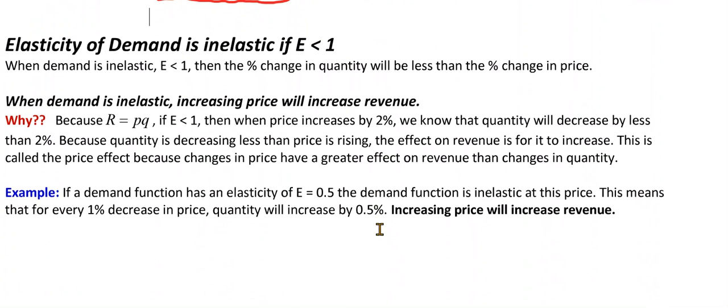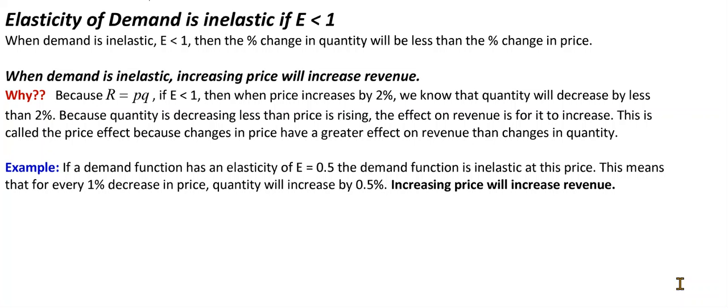Well, what happens if we have elasticity less than 1? If elasticity is less than 1, then we have what is called an inelastic situation. And when demand is inelastic, or less than 1, then the percent change in quantity will be less than the percent change in price.